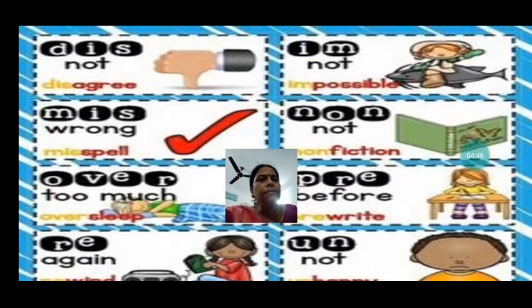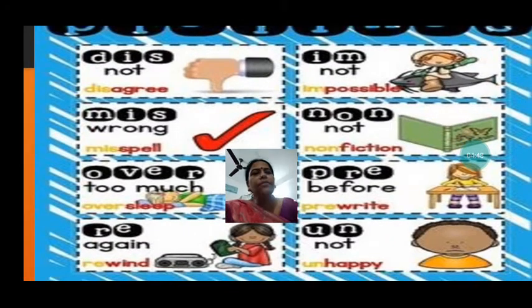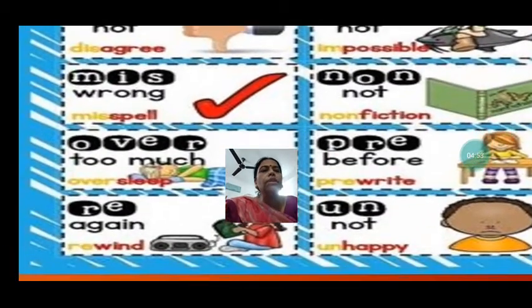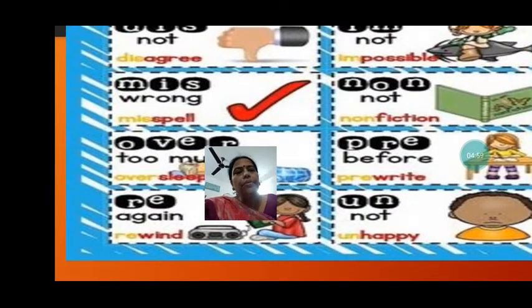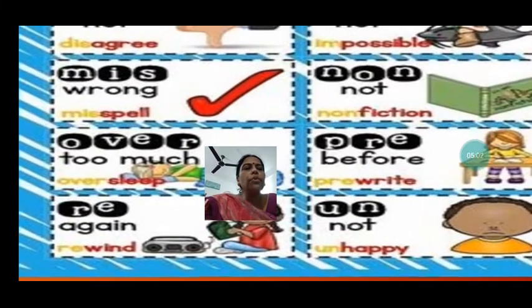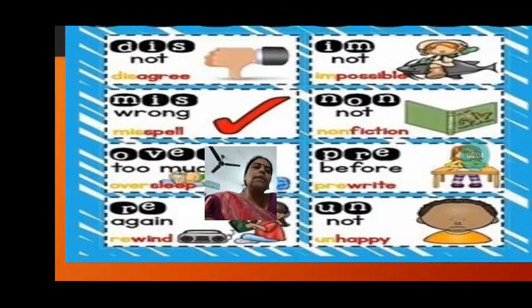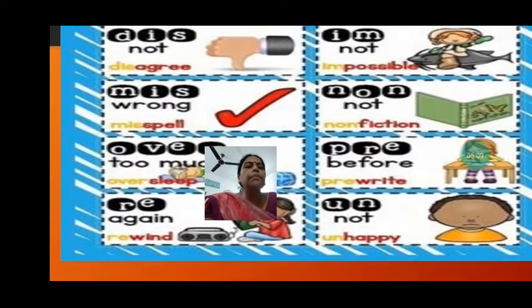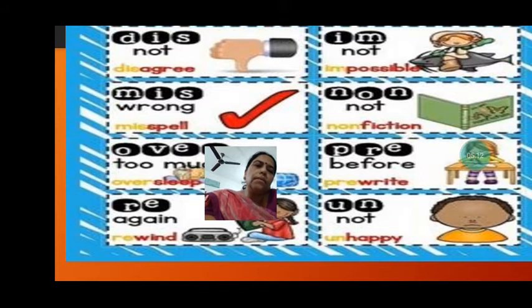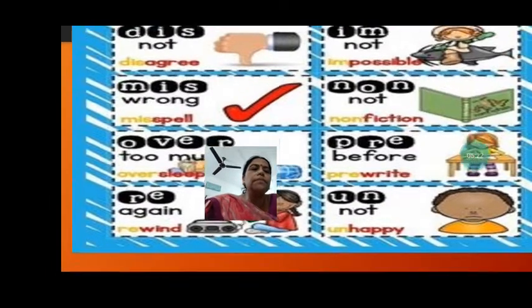Then we have fiction. It's not a fiction story, non-fiction. Add non to that, it becomes non-fiction. Then write, pre-write. So some of you write the work before and then come to the class. So that is before, pre-write. Then happy. If you add un to that, it becomes unhappy. That means the person is not happy, sad.